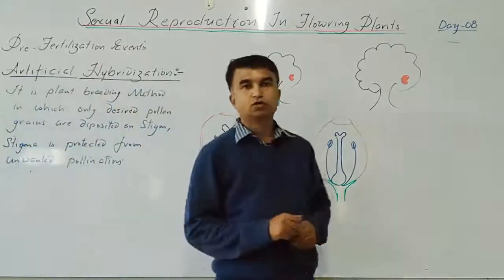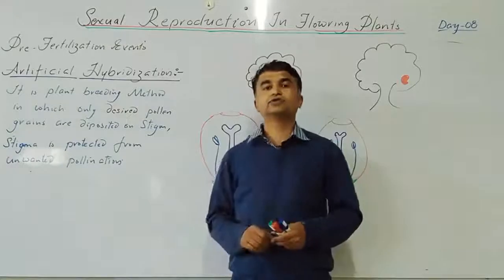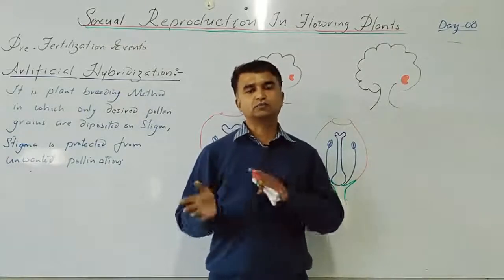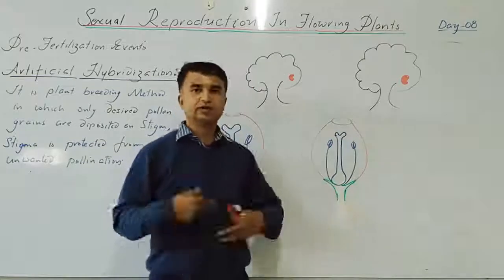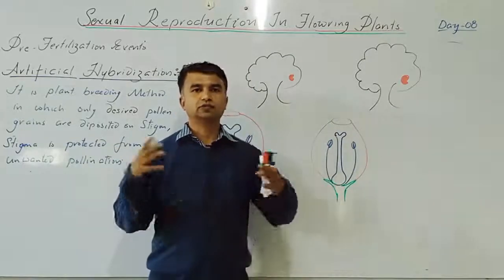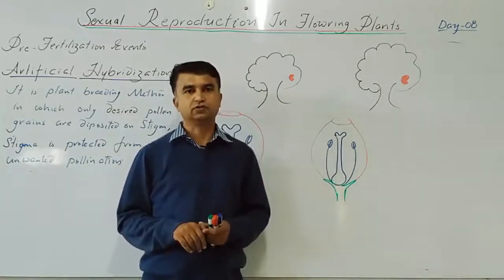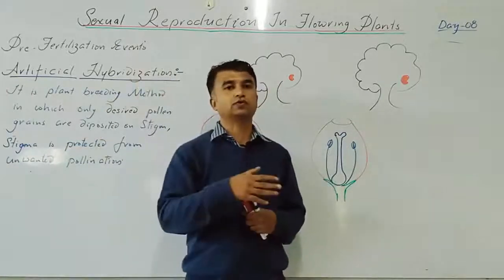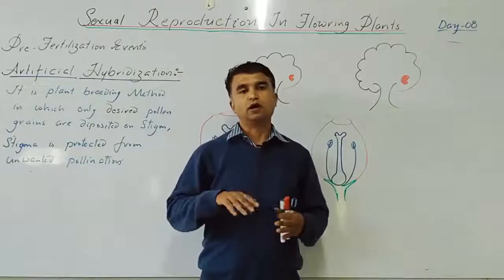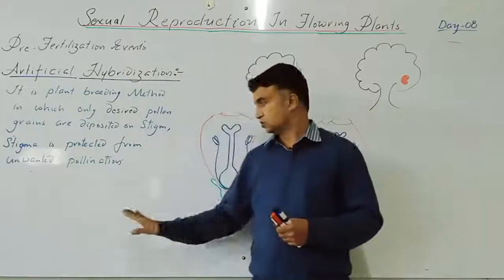Yes, students, one more important topic, that is artificial hybridization. It comes under extension, meaning only if it is necessary, then it is carried out. It will not take place by normal, natural methods, so it is manipulated. In your pre-fertilization structural events, we have covered up to pollination and pollen pistil interaction.